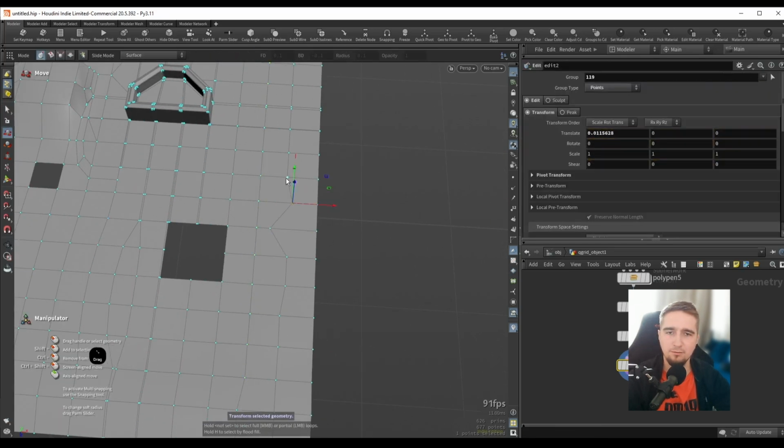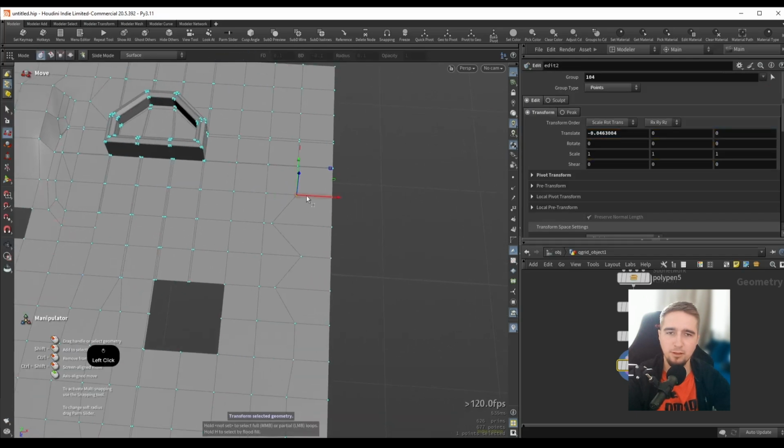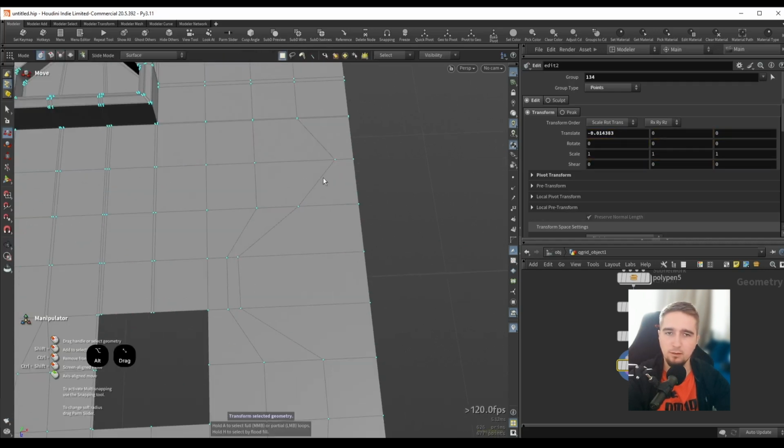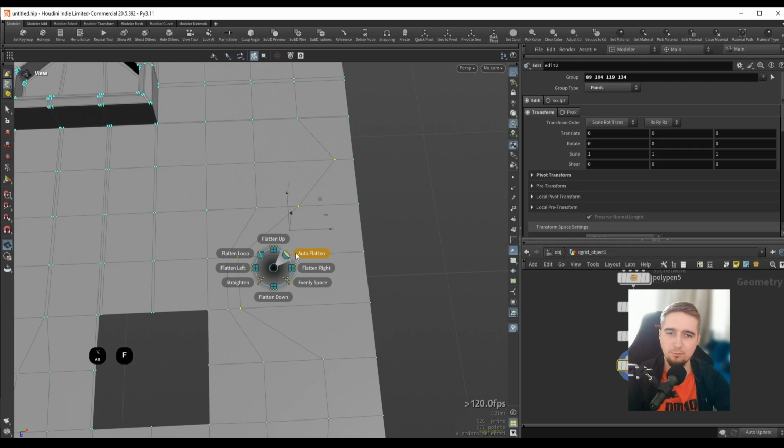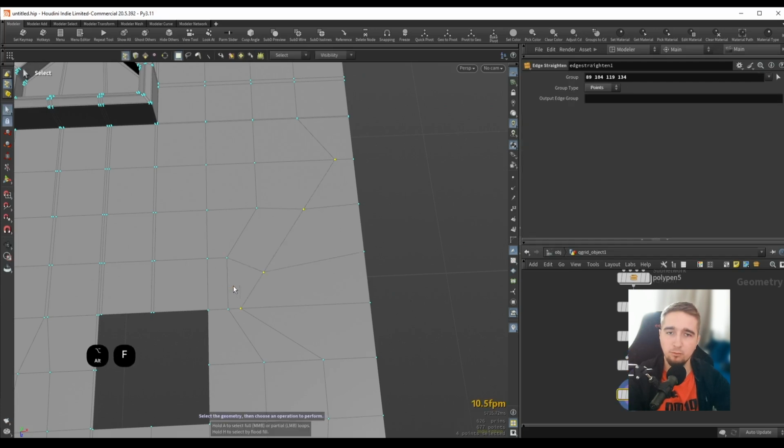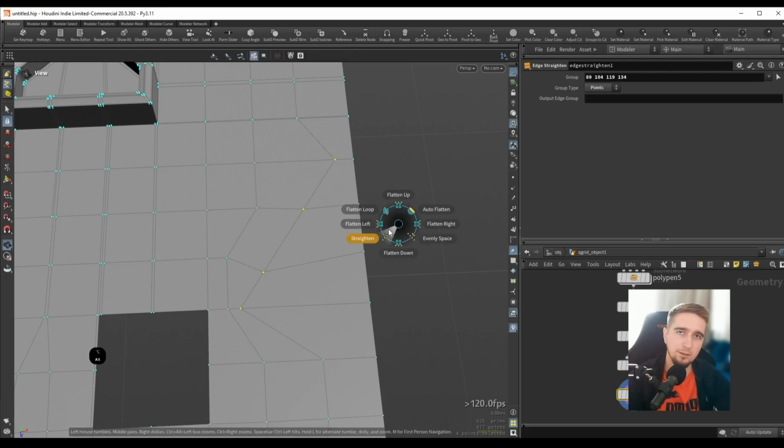So for example, if we don't want to have a straight line, maybe we have something like, let's move all of these points to the right. We'll do something like this, and I want to straighten this edge now, so I can select this point, and let's select this as the last point, and I will go to Alt F, and we have this straighten option over here. So now we can see that it will arrange all of the points that we selected in between our first and last points to have this straight edge. So Alt F will be the radial menu with a lot of these transform operations.